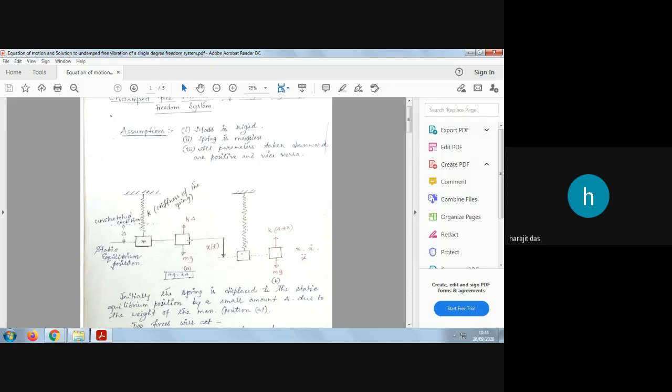Here it is written, and this concept will be used in this diagram also, because the values are not changing. m is constant, whatever it was. k is constant. And delta, whatever it was, remains there.